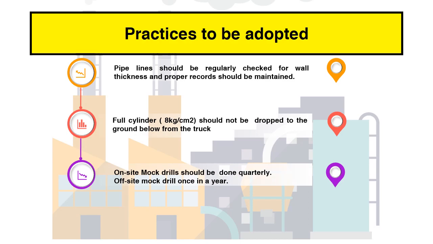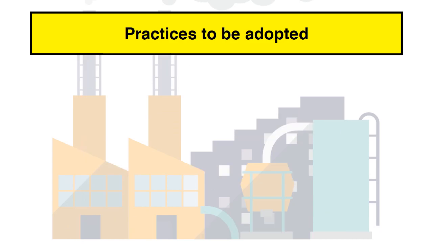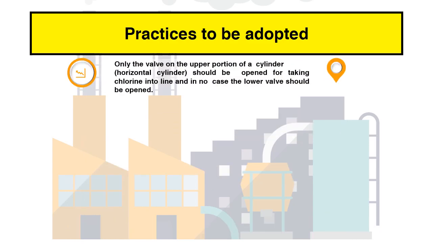Onsite mock drills should be done quarterly. Offsite mock drill once in a year. Loaded cylinders should always be kept away from source of heat. Only the valve on the upper portion of a cylinder should be opened for taking chlorine into line, and in no case the lower valve should be opened.